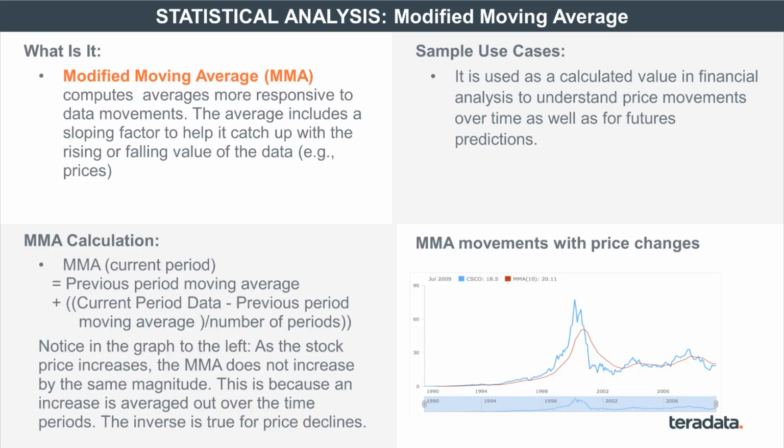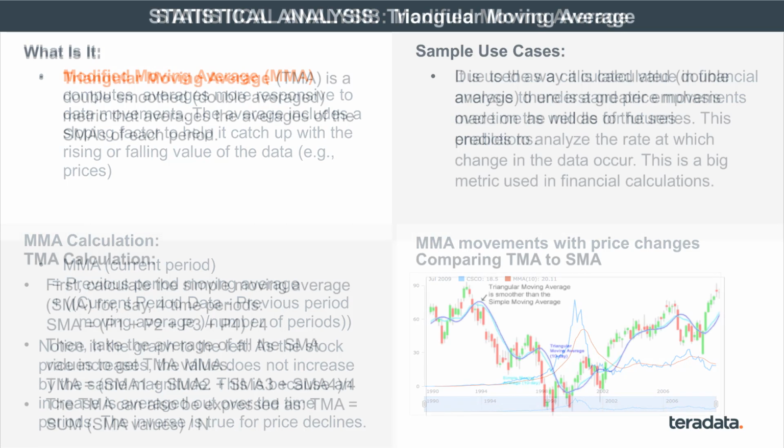So as I said before, it's a slightly complicated construct to both convey and understand, but the only thing I want you to take out of this is that the modified moving average essentially is a responsive average indicator. It allows you to look at existing data, put a trailing slope value to it, and smooth out the trends to make certain long-term predictions about your data. That's what modified moving average is about.